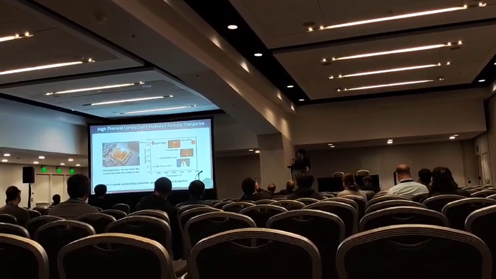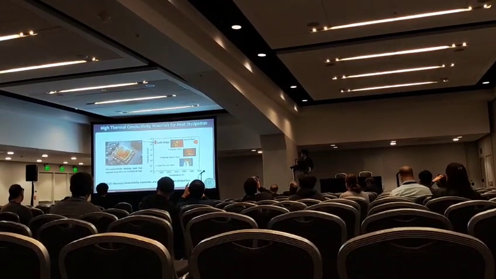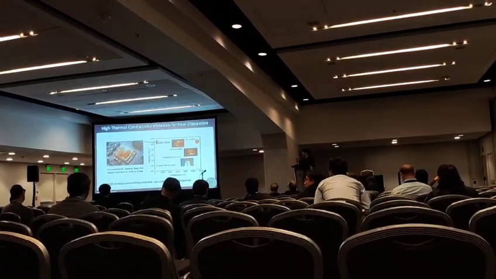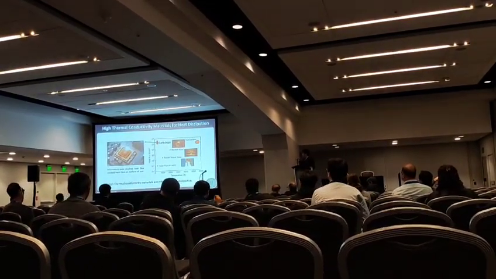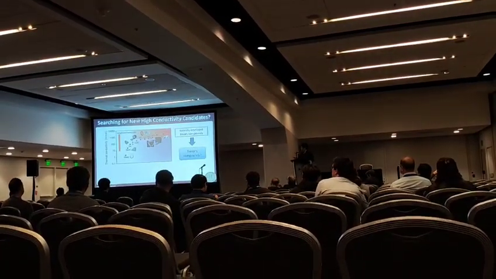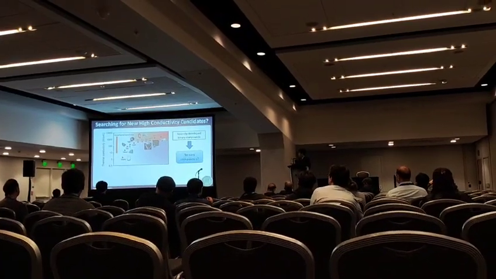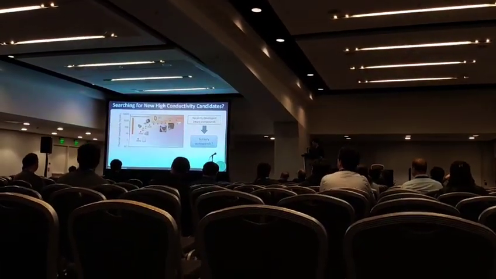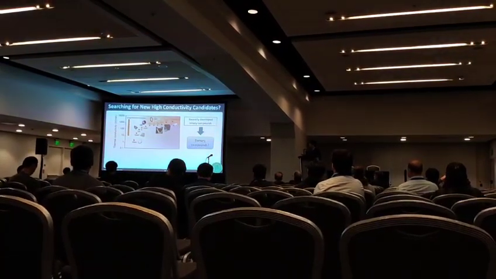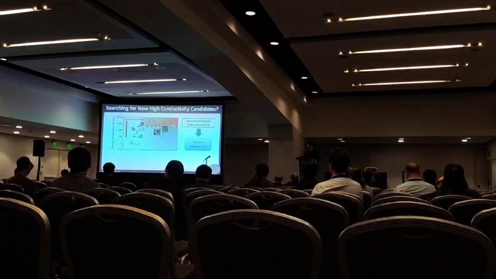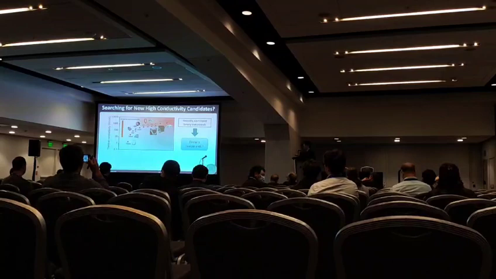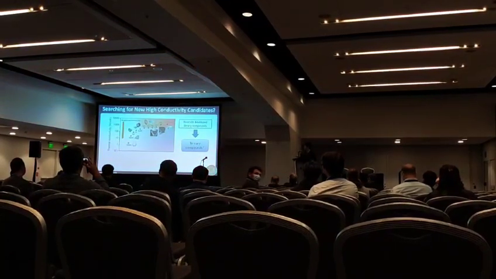The real challenge is that we need to maintain the temperature of the chips under room temperature due to the application requirements. Therefore, developing high conductivity materials is critical for heat dissipation. So here is the thermal conductivity of a range of materials. For most common materials, the thermal conductivity is on the order of 1 to hundreds of watts per meter per Kelvin. The standard high thermal conductivity materials in industry are silicon carbide, copper, and silver, which have thermal conductivity at 400 watts per meter per Kelvin.